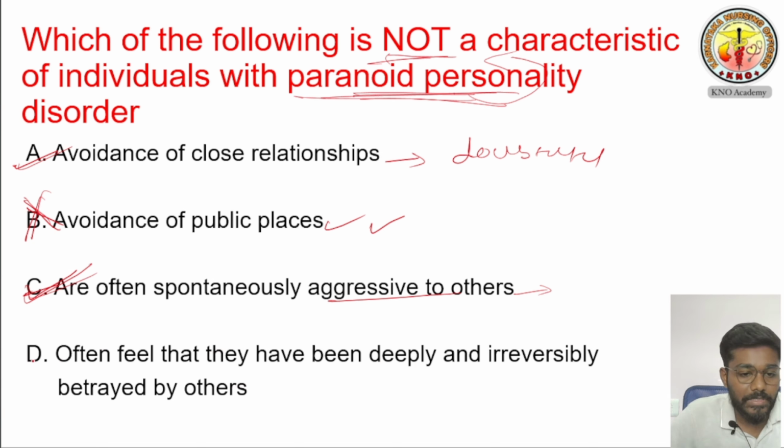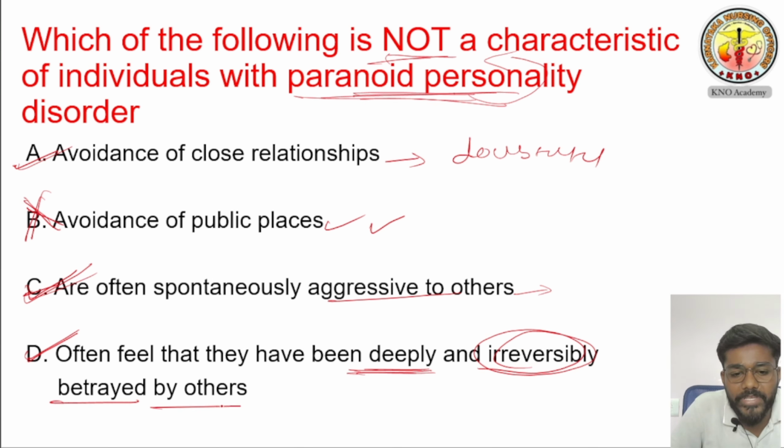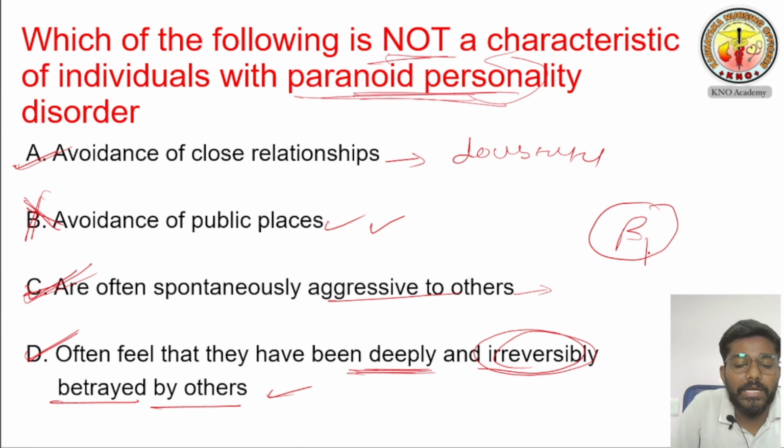Yes, of course, this is the main thing about paranoid personality disorder. It is fixed in their mind that somebody is harming them, somebody is betraying them, always doubting others. So this is all we have discussed. So which is the answer? Answer B is the correct answer, which does not belong to paranoid personality disorder.